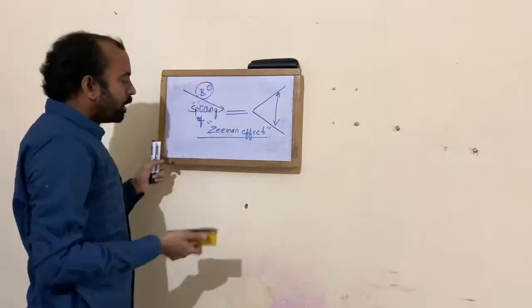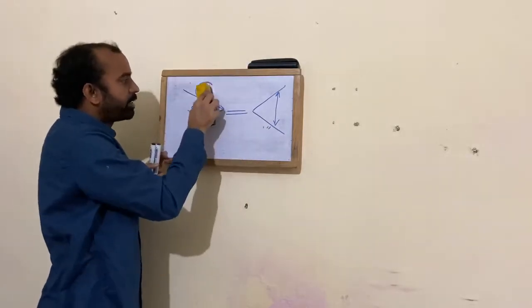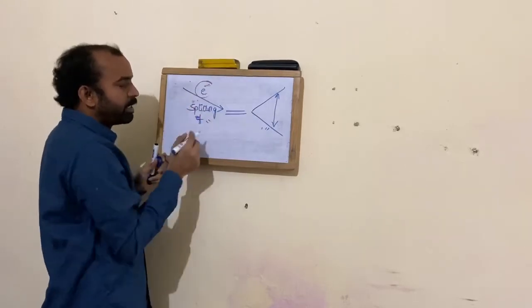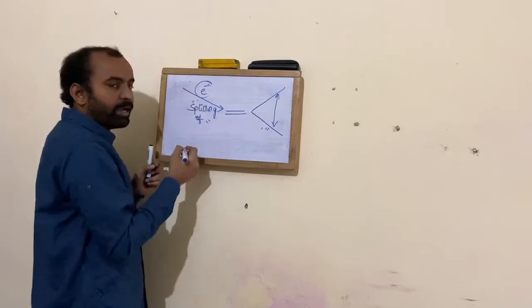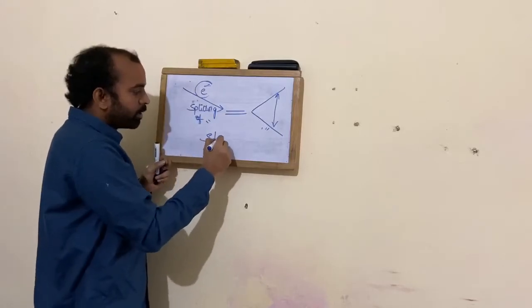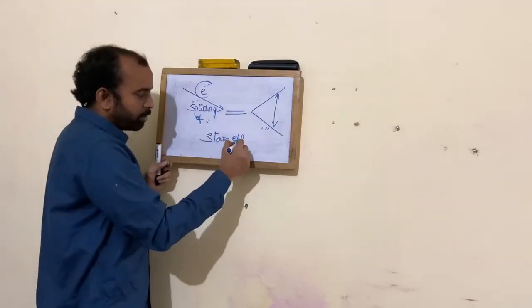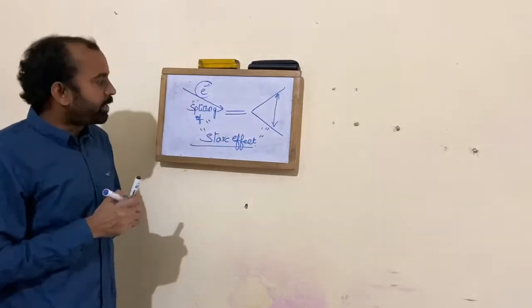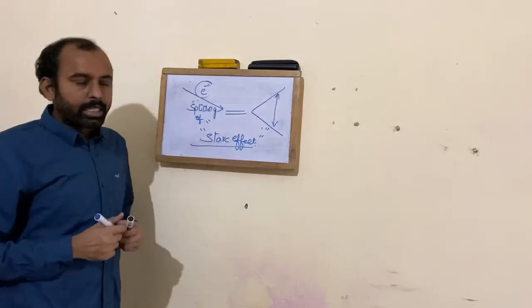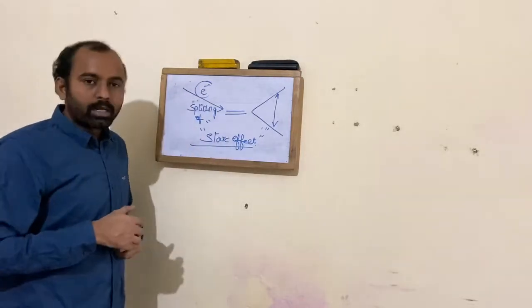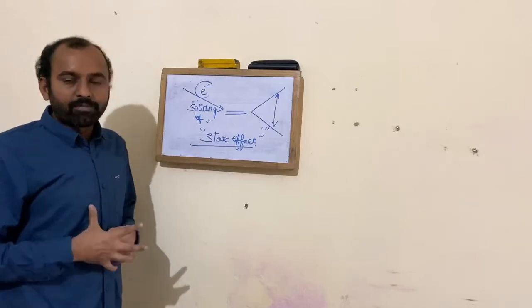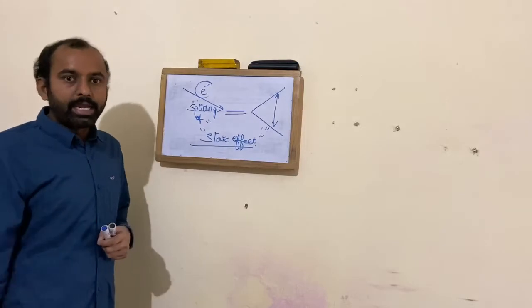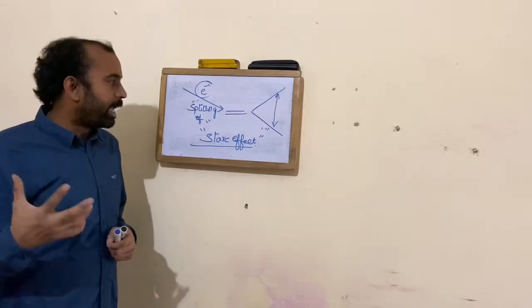Suppose you use an electric field in place of a magnetic field, the effect is called the Stark effect. So the splitting of spectral line in the presence of an electric field is the Stark effect, and in the presence of a magnetic field is the Zeeman effect. This is the fundamental information you need to know before studying the aspects of any NMR studies.